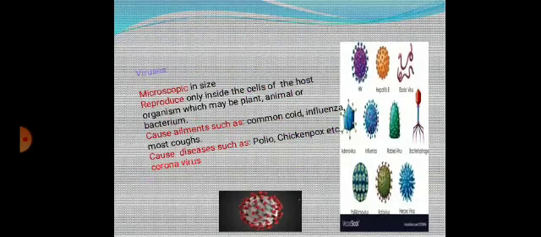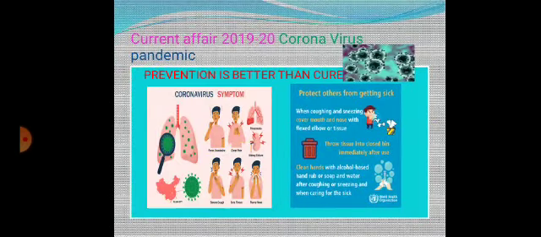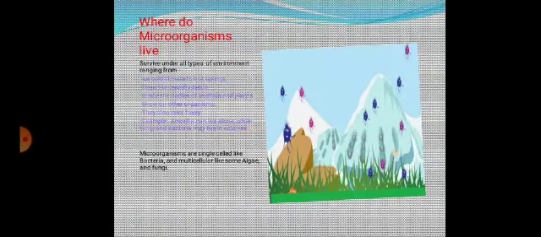Viruses are microscopic. They reproduce in host cells. They cause some diseases like polio, chickenpox, etc. And they cause some ailments: common cold, influenza, coughs, etc. And here is a poster regarding the pandemic of the year, coronavirus. These are the symptoms and protective measures to prevent ourselves from coronavirus.